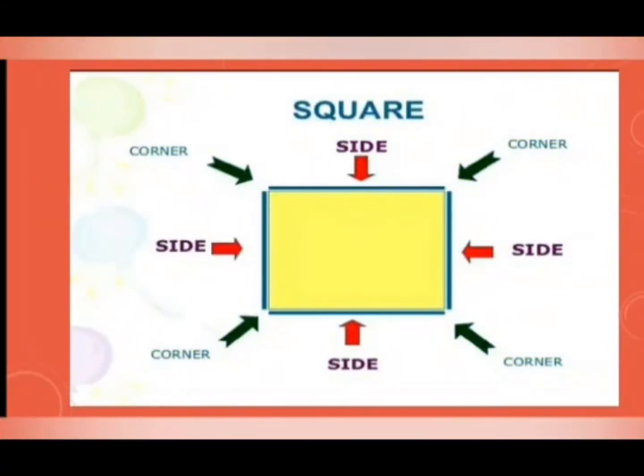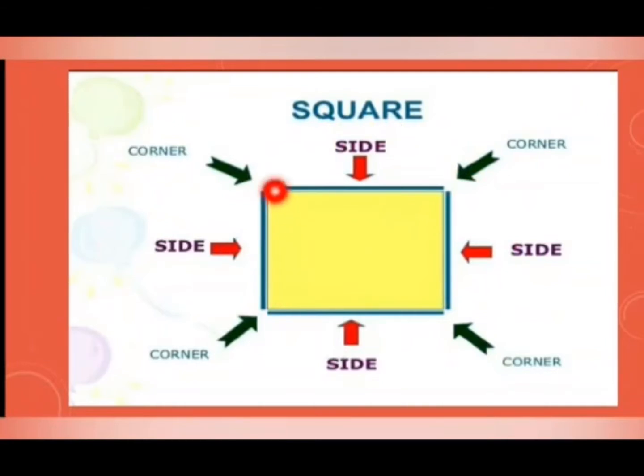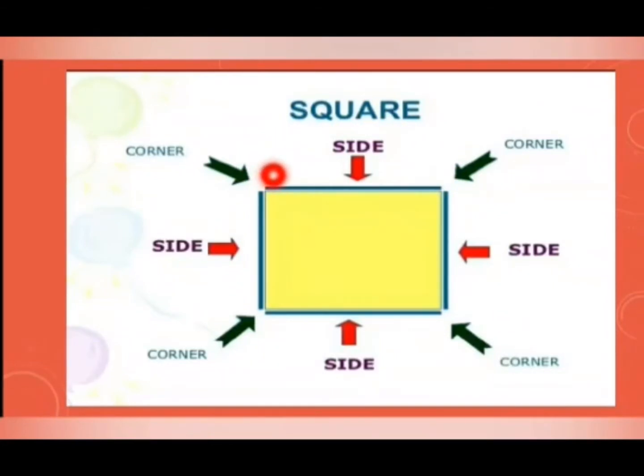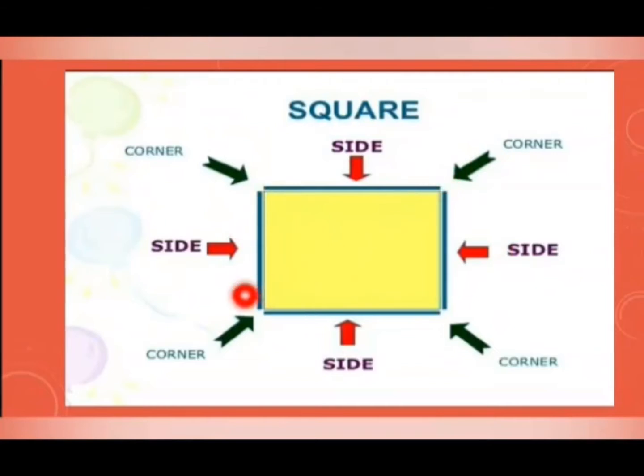Children, we already know this is a square whose all sides are equal. So how many sides are there? Shall we count? 1, 2, 3 and 4. So a square has 4 sides. And how many corners are there? We know when two straight lines meet, they make an angle, and here we call it a vertex. So how many corners does a square have? It has 1, 2, 3 and 4. So a square has 4 sides and 4 corners.